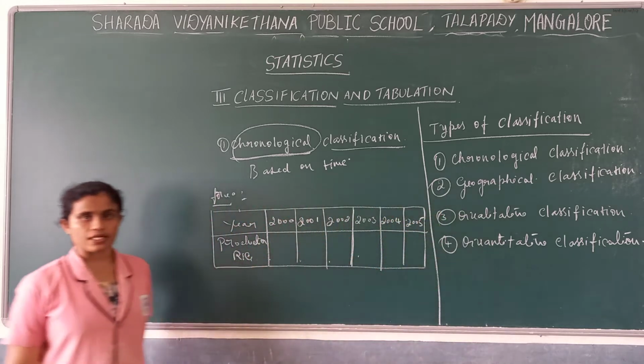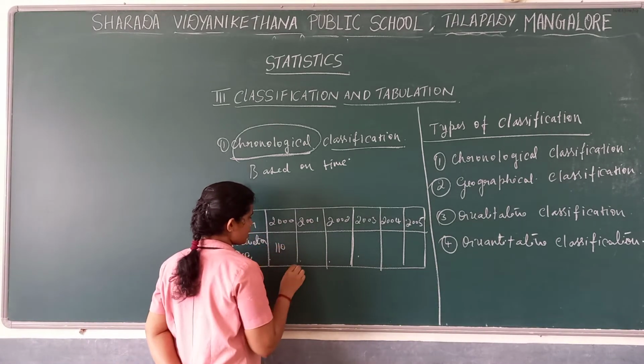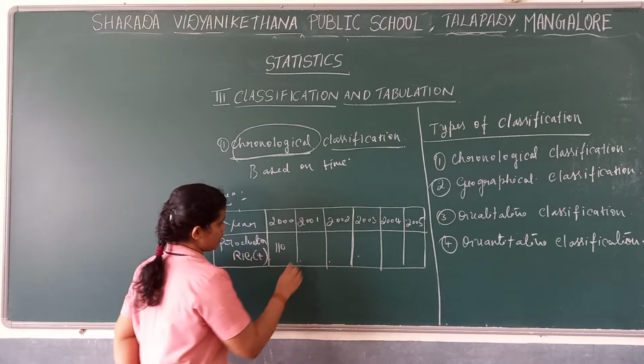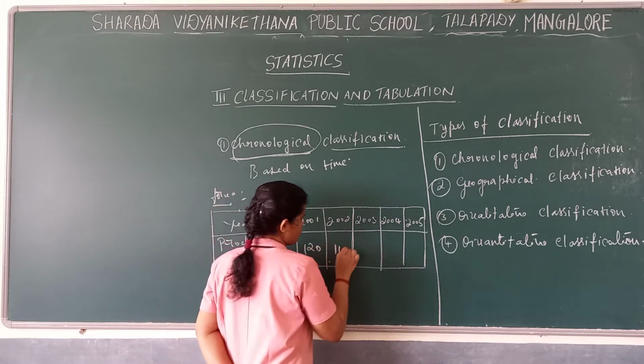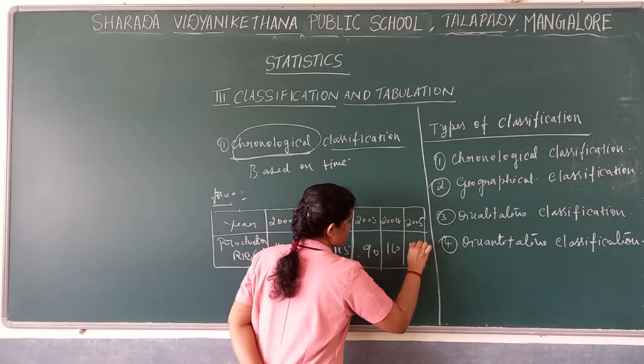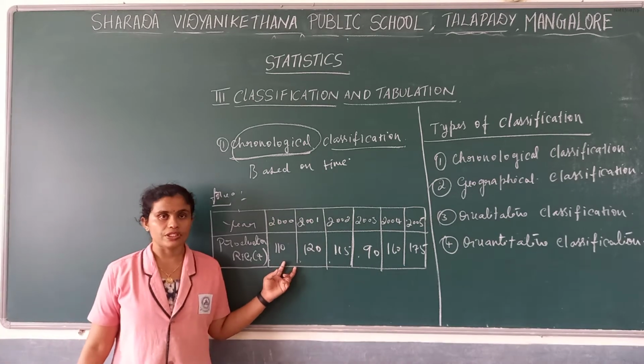We classify the data here. Now, production of rice, for example, 110 quintals, it's in quintals. Then 120, 150, 90, 160, 175. So these are the production in quintals.